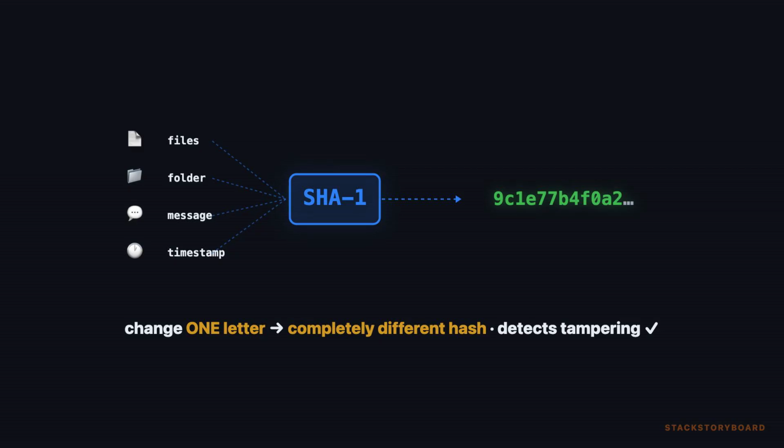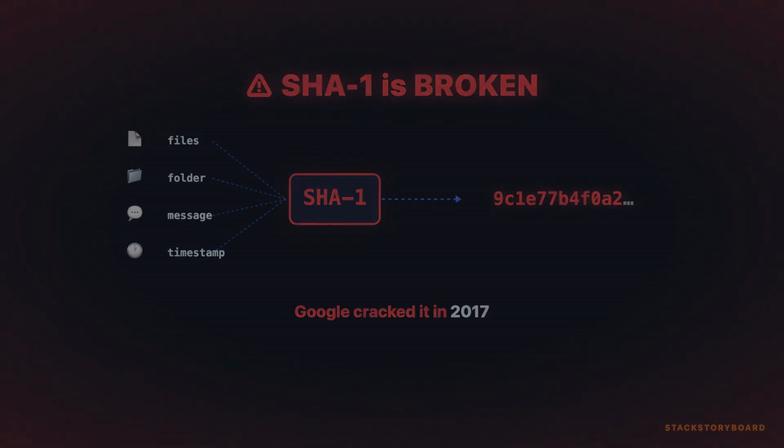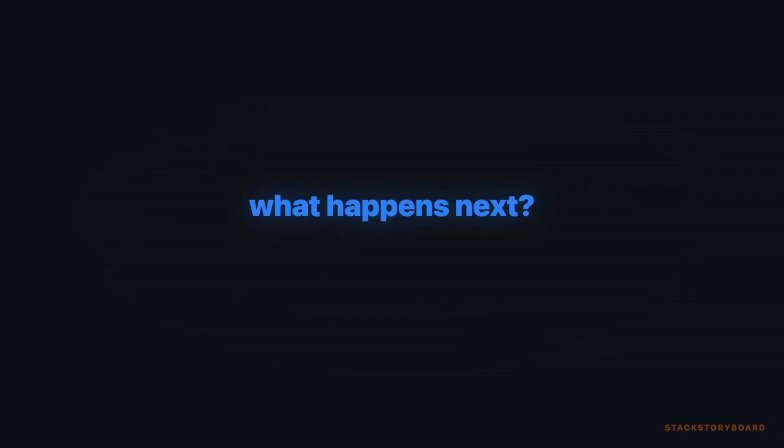But here's the problem. SHA-1 is broken. Google cracked it in 2017. So what happens when your entire history depends on a compromised algorithm? That's next.